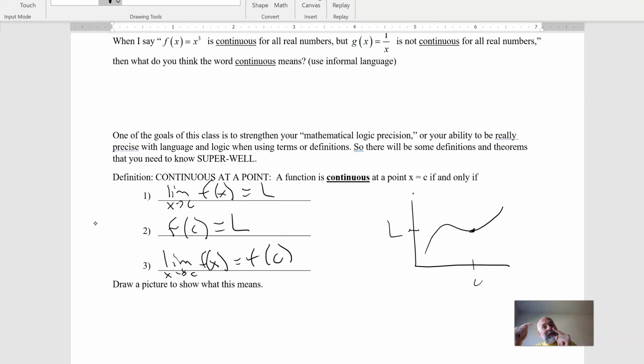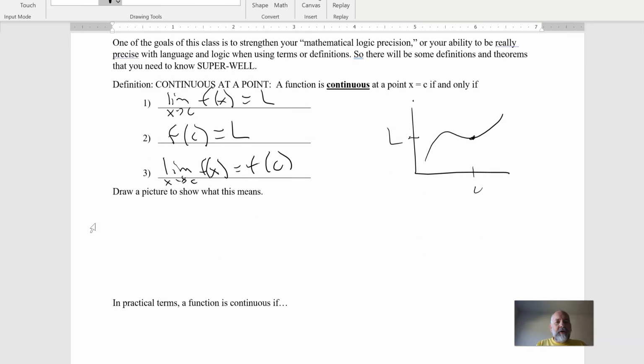So what you get when you get close to c is the same thing as what you get when you plug c in. So that's the specific definition. We're tying the definition of continuity not to this general idea of connected, but to limits existing and being the same as the y values themselves.